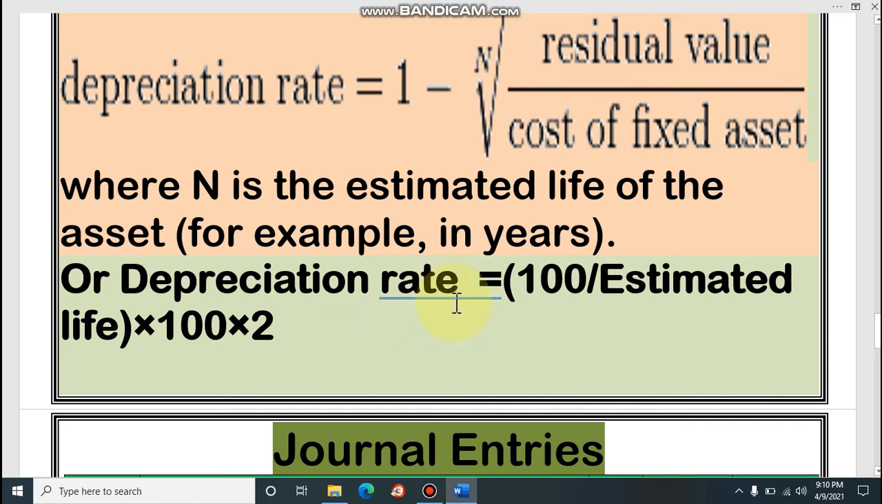Look at the depreciation rate. At first we will calculate the depreciation rate: 100 divided by estimated life. If we take the same example, 100 divided by estimated life, so 100 divided by 10 is 10, into 100. In this method, that means 10% into 2, that means a 20% rate of depreciation in a reducing balance method. So this alternative is the easy one. Inshallah we will follow the second one, and this one also you can follow.